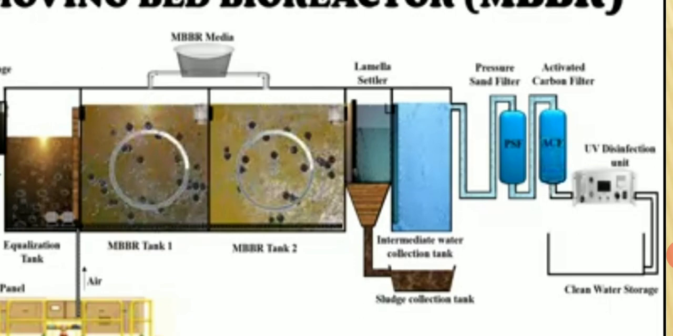After this tank is treated, it is sent to the settler, which is of conical shape, where the activated sludge gets digested and is sent to the sludge collection tank, and from there we obtain the treated water. If we want to supply this treated water to some important source, then again it is treated with pressure sand filters, then activated carbon filters and UV disinfection filters, and finally goes to clean water storage.